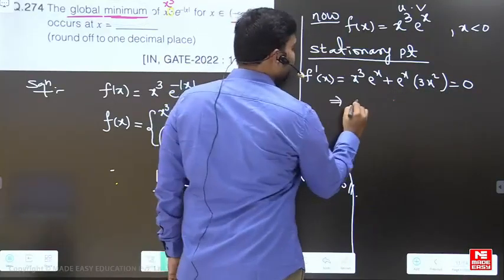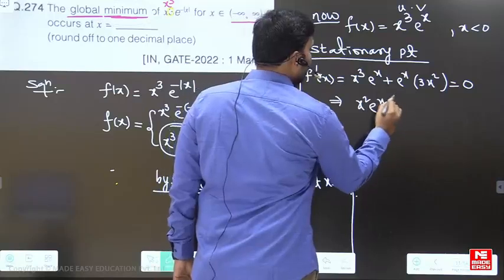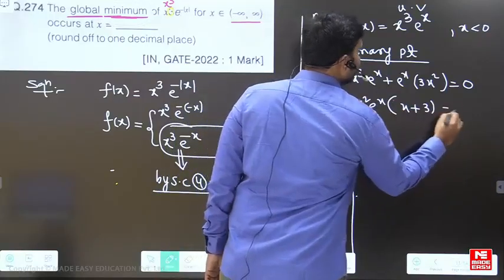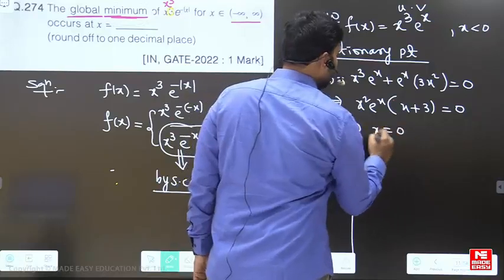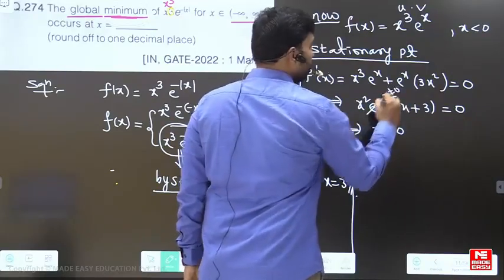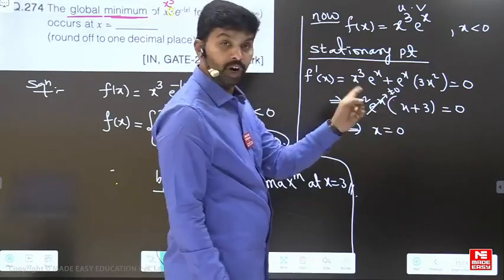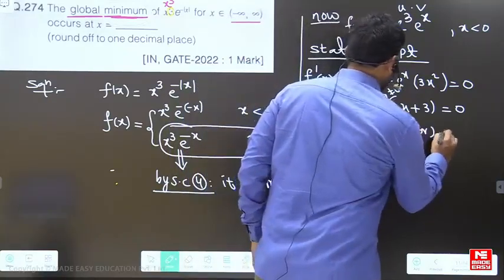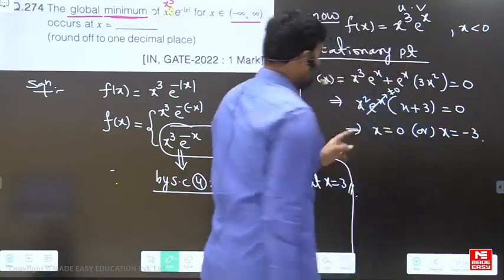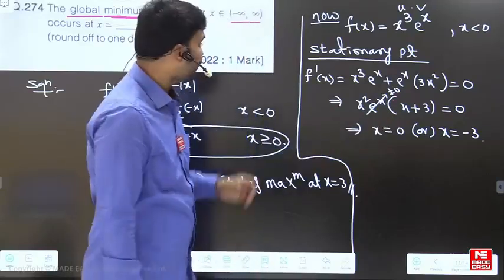Taking x square e power x common, we get x plus 3 equal to 0. This e power x cannot be 0 at all. So x square equal to 0 gives x equal to 0, or you can take x equal to minus 3. These are the two stationary points you have got.